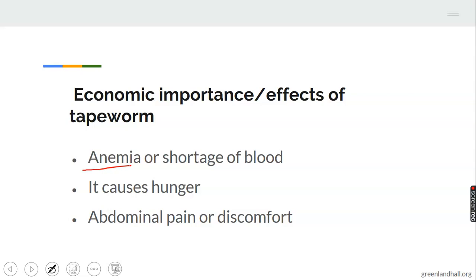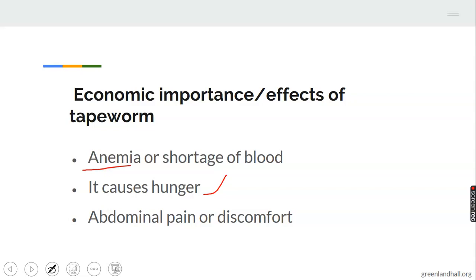Because the parasite has entered the bloodstream of the animal, it reduces their blood, resulting in shortage of blood. Two, it causes hunger. The animals will always want to eat because the parasite itself is feeding on the host.